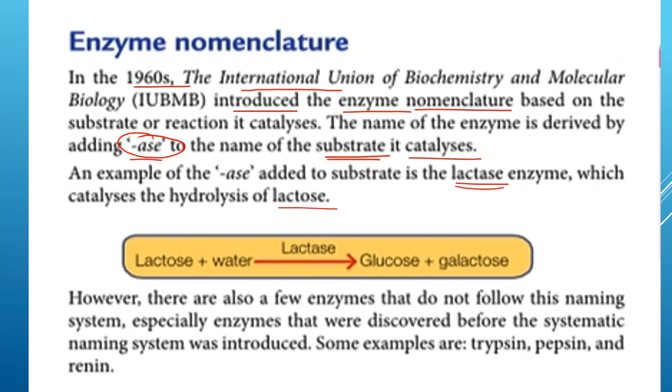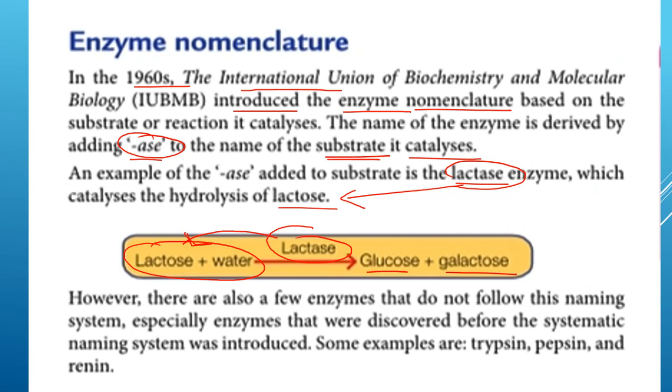So maksudnya nama enzim itu adalah berdasarkan dia punya substrate. Okay, for example here we have lactose, hydrolysis of lactose, we add water molecule, so it will break down into glucose and galactose. So the enzyme here is lactase. So nama enzim itu adalah bergantung kepada nama substrate dia, lactose, lactase. So the OSE we change itu ASE.